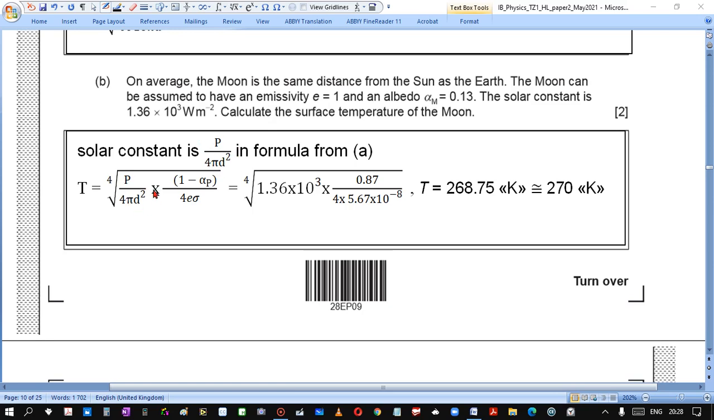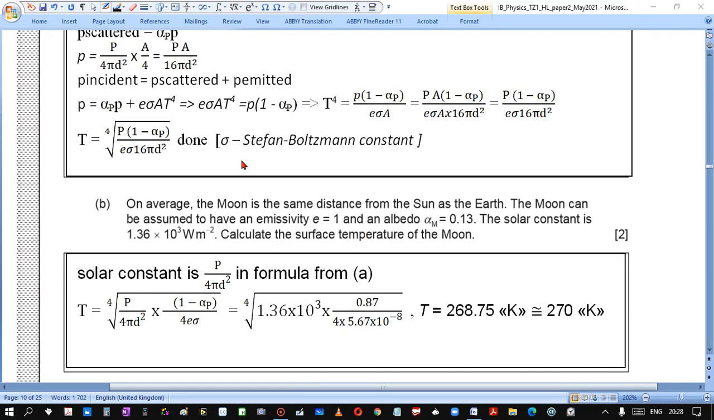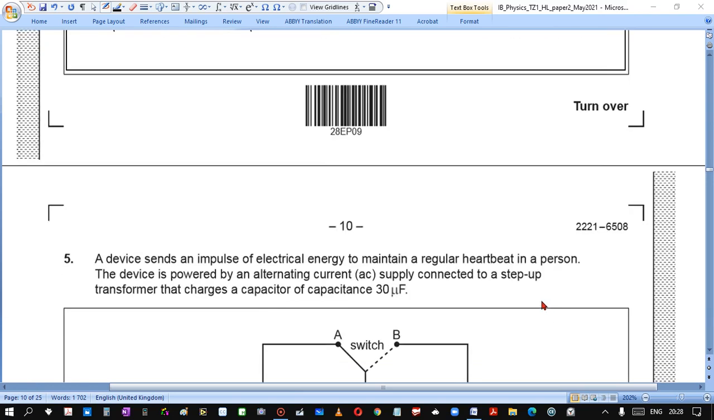So we have the solar constant. So this we put, so P over 4 pi d squared. So we write this formula in this way. So here we have, first factor is solar constant, then 1 minus alpha over 4 e sigma. So we put in all values and we get 270 Kelvin.